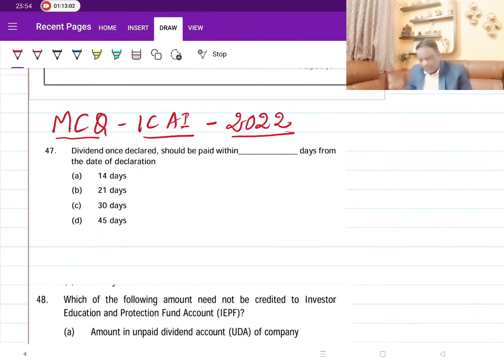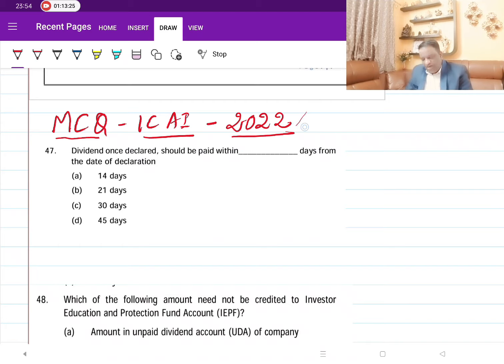Let's look at the MCQs first, which are given in the ICI MCQ booklet, which was issued in 2022. Though there is a change in the syllabus, this chapter has not changed much. So we can still depend on this, because the new MCQ booklet has not yet been released. So we are entitled to rely on this further.